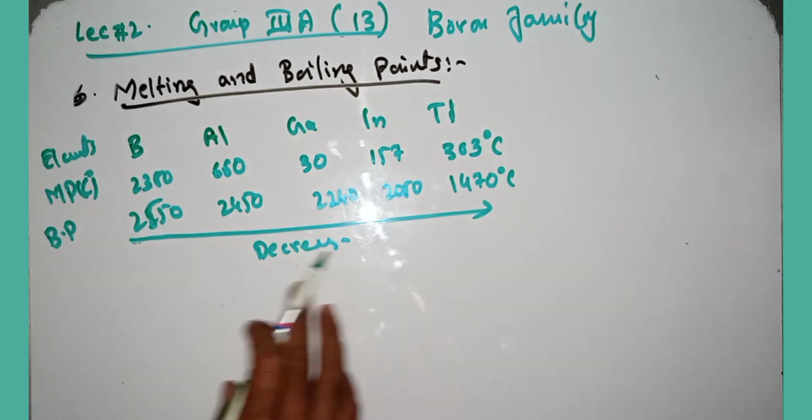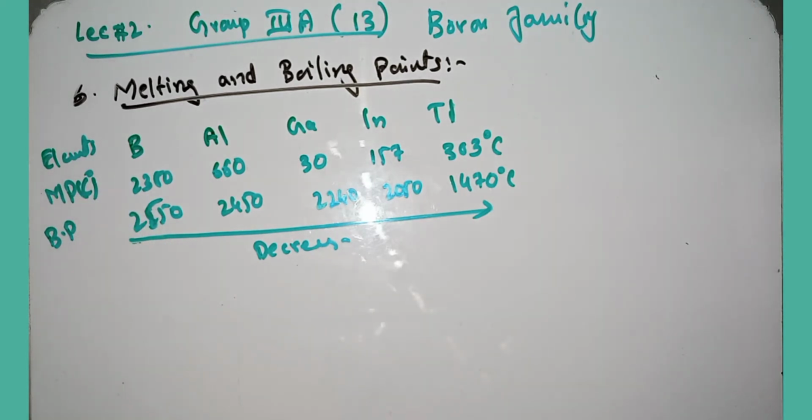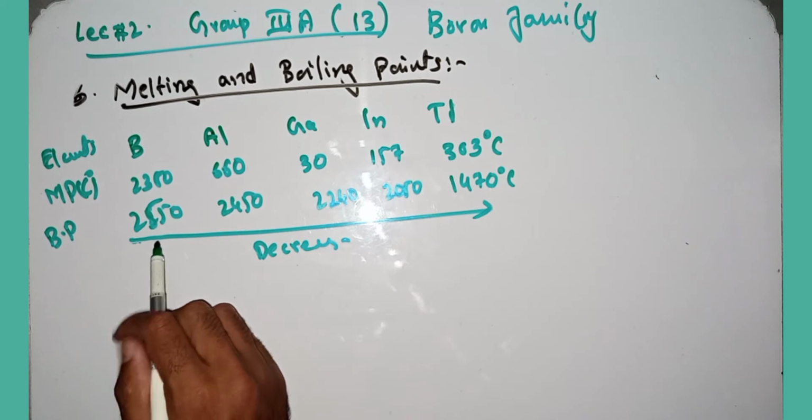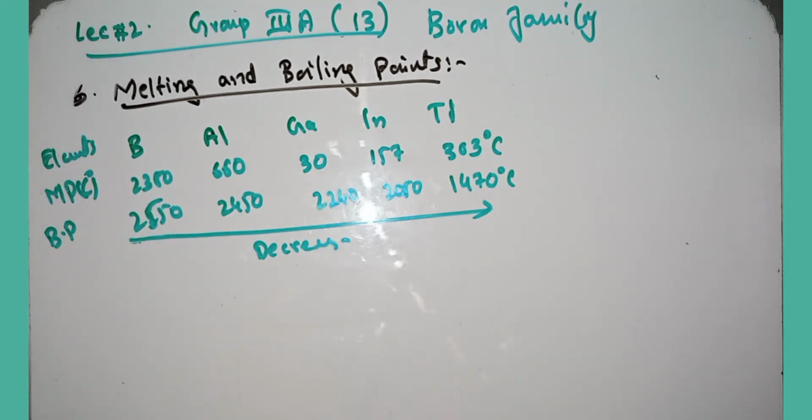That is a regular decreasing order. While in case of melting points, there is no regular change.